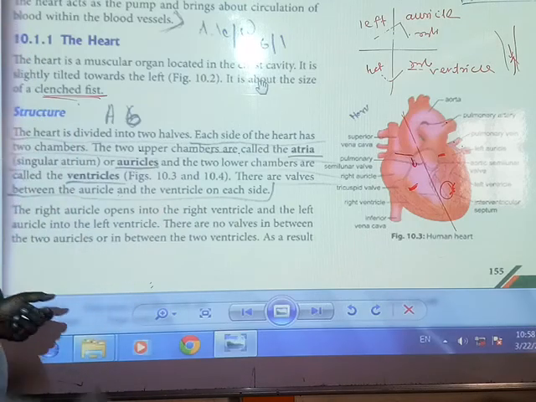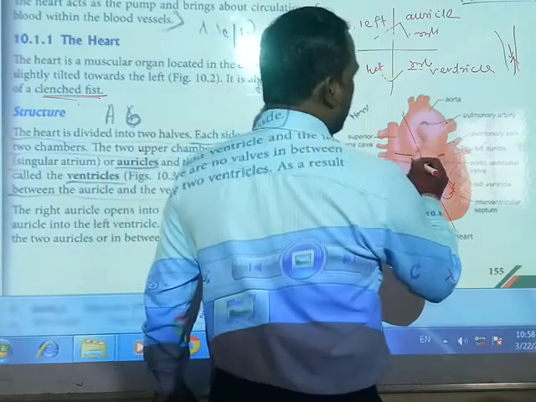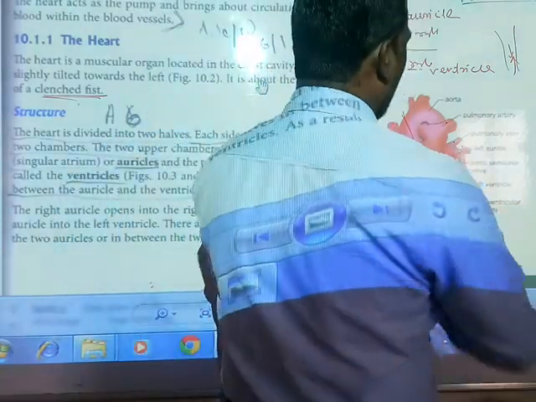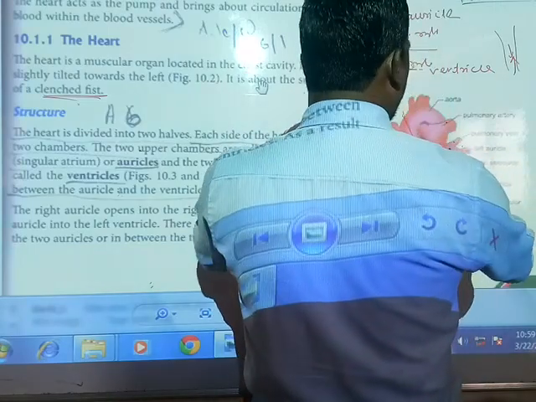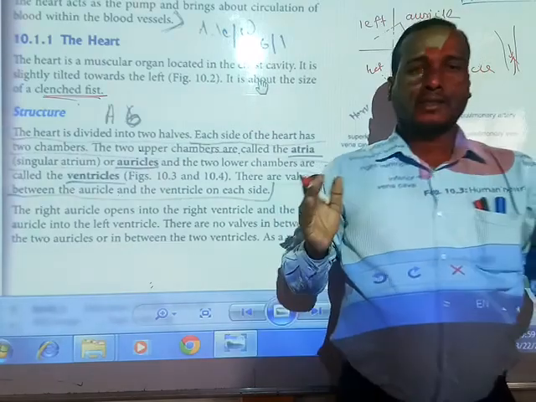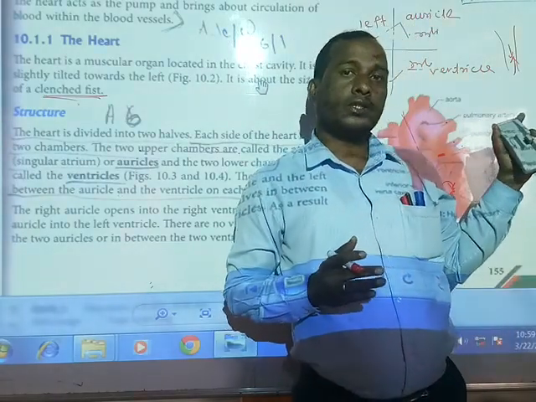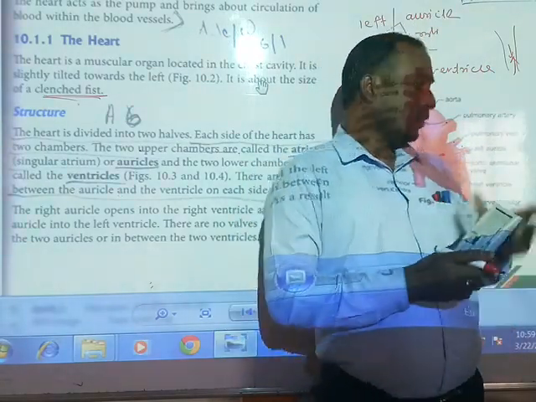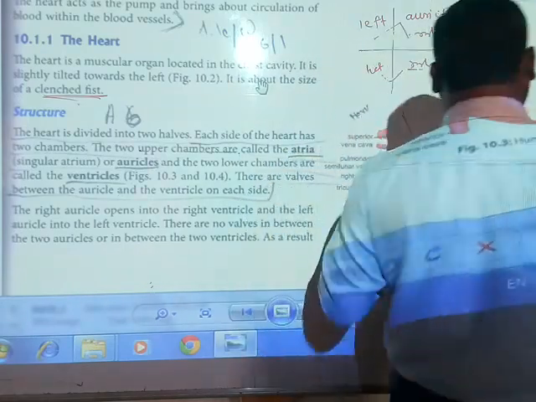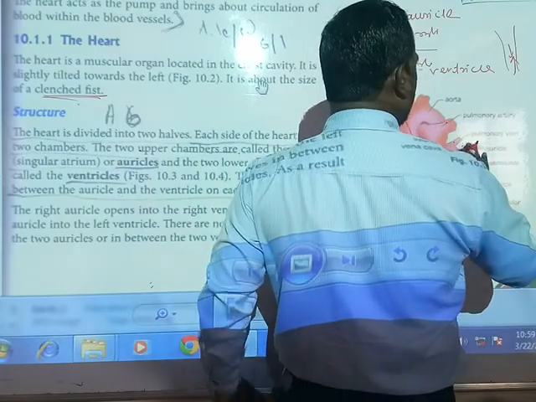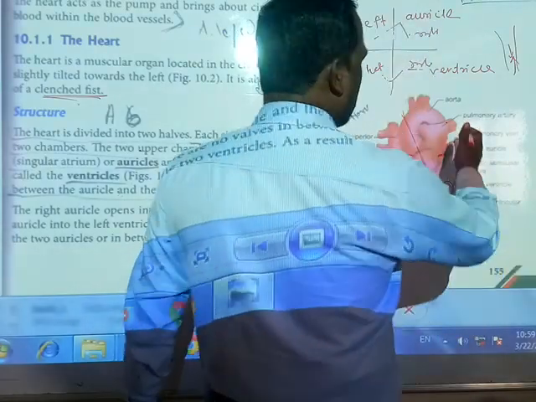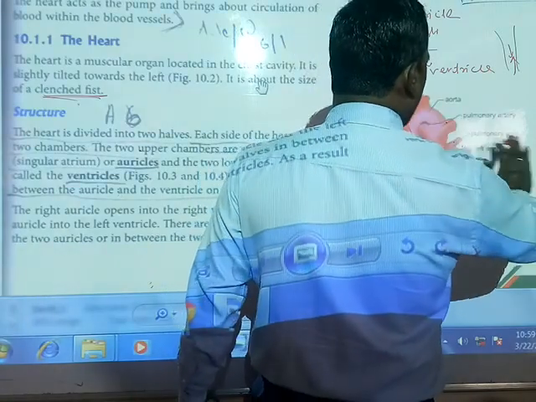Right auricle, observe that, friends. Where is the right auricle? This side is left. You have to understand, friends. In the picture, what you are seeing on your right side is actually the heart's left. If you look like this, your heart is like this now. This is left, and this is right. Whenever you look at it like this, it is actually the left side. From where you are standing, it is opposite to that. This whole part is the right side.